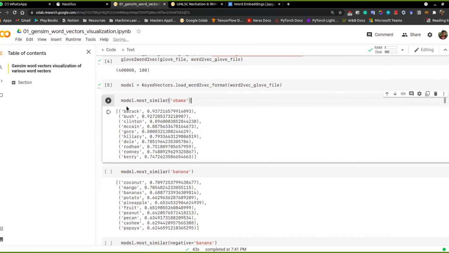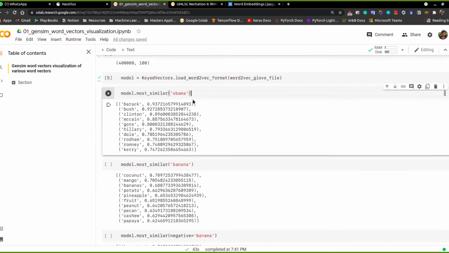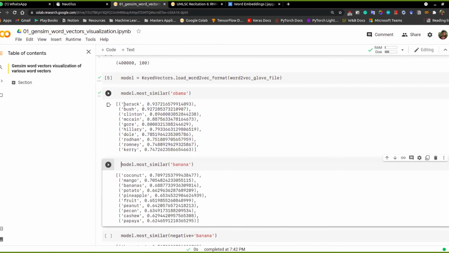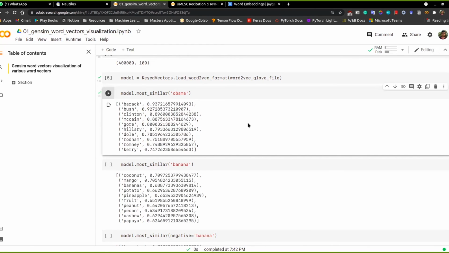Okay, so it has loaded. Now if we want to ask what the most similar word to Obama is, based on the pre-trained representation, it finds that Barack is very similar to Obama, and it typically should be, because in most of the text we have Barack Obama as consecutive words, based on the context of the film. There are other words as well, with different values. These are the dot product values between the different words, and this gives the top 10 words with the highest dot product.